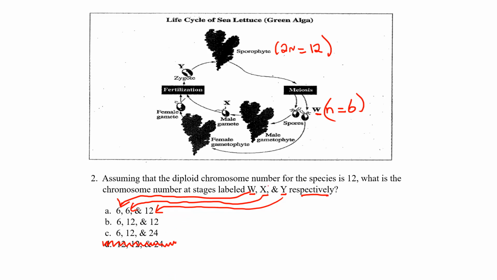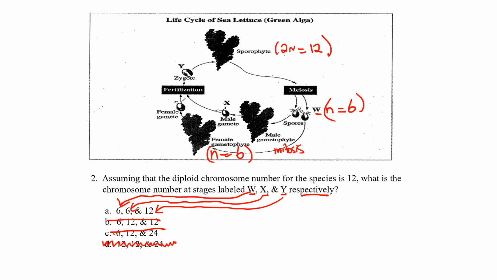Now let's take a look at X. X, they're saying this spore, when it was optimal conditions, produced through mitosis, we said, another haploid gametophyte. Mitosis, again, identical. So N equals, in this case, 6 as well. So that was X. That eliminates this.